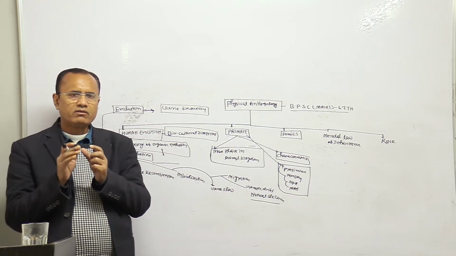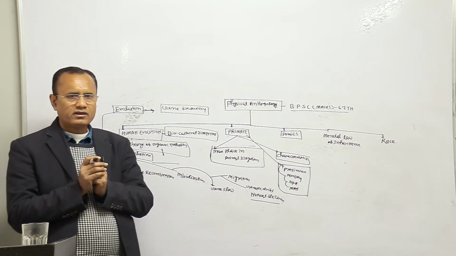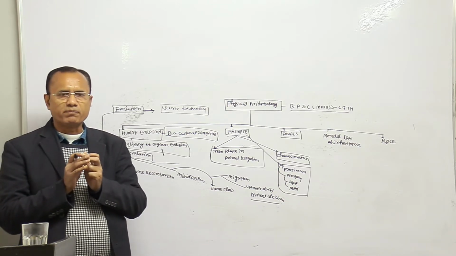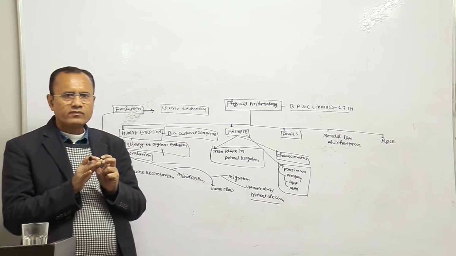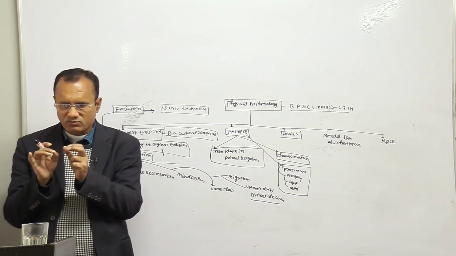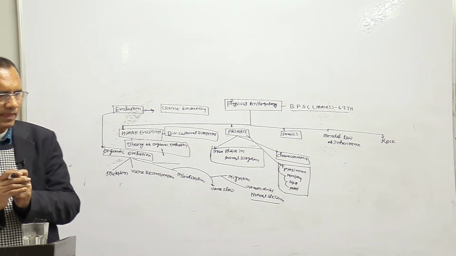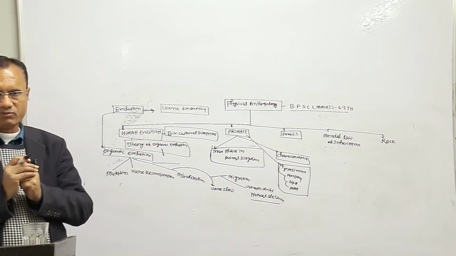All are familiar with monkey, ape and man, right? But it may be that you are not familiar with prosimian, right? Prosimian is a very small creature, and in the course of evolution, first prosimian evolved, then monkey, then ape and then man evolved.